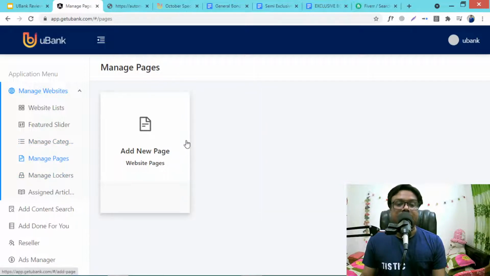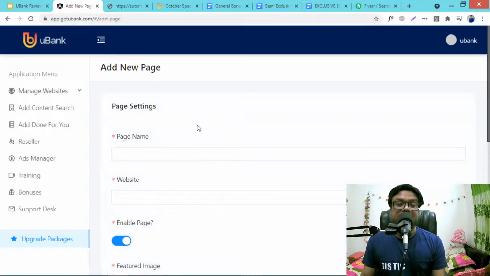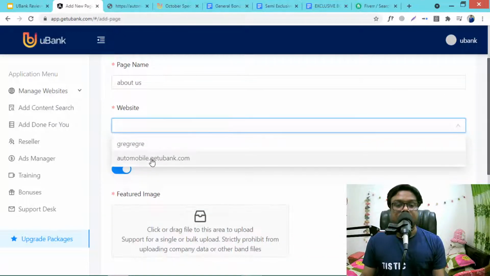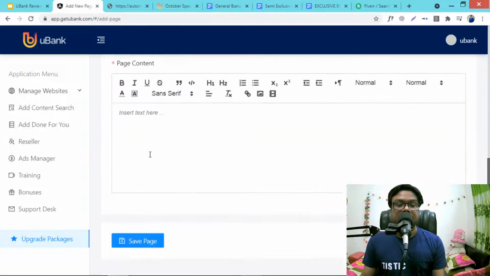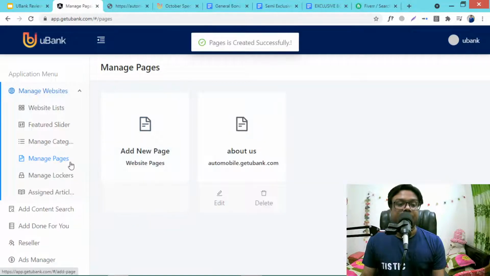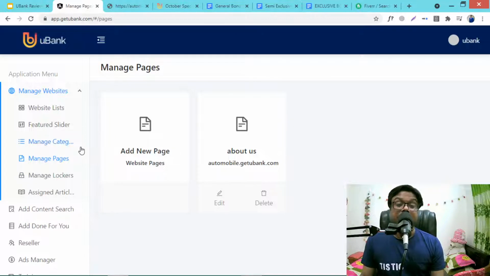Then you can manage your pages like about us page, contact us page, terms of service pages. There are lots of pages like about us page. You need to select your website and just add the text of about us content and save page. Then you can manage lockers to make money using CPA content locking. You need to do this.